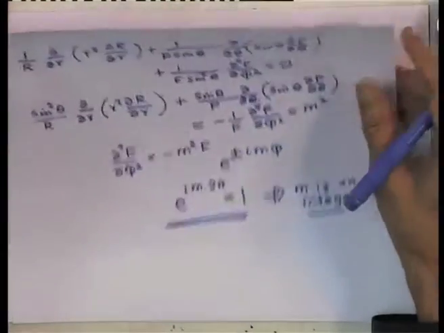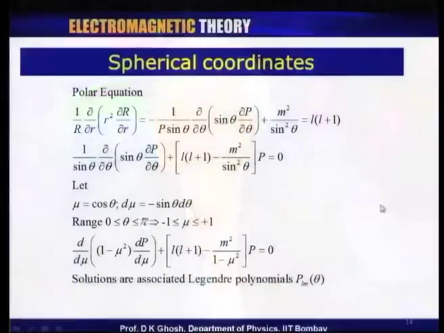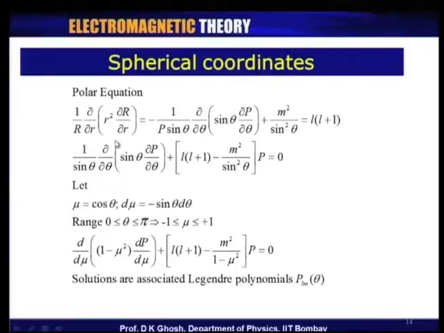Okay, let us look at the next equation. Having identified m, I will now write the equation in this way. Remember, I had divided by sin square theta, but now I have brought the sin square theta back. I have written 1 over r d by dr of r square dr by dr is equal to two terms: one is this term which was already there, and the other one is m square by sin square theta. This has made it possible for me to separate r and theta, the polar separation.